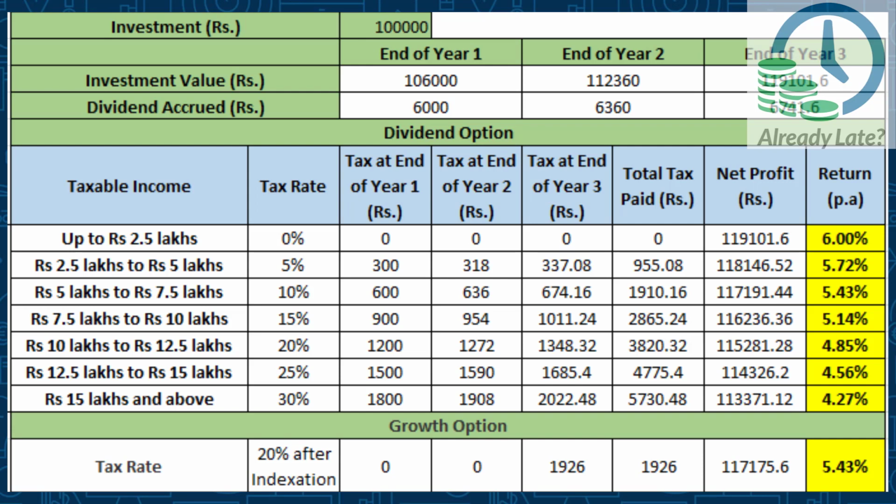Second observation, in dividend option, you pay every year, but in growth option, you pay only at the time of sale of investment, in the financial year in which you have sold, which could be this year or it could be later. It cannot be before that. So which means you are paying lesser and you are paying later. So it's a double benefit if you invest in growth option. So just by selecting the right option, you can earn up to 1% additional return on your savings. I hope it is very clear on how you can earn this extra money.